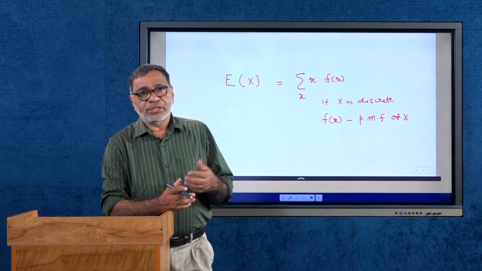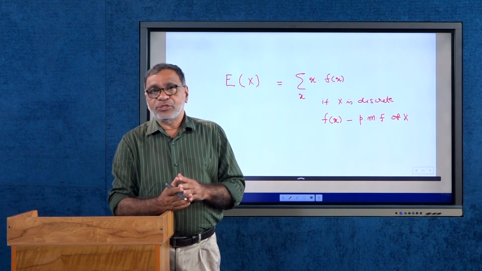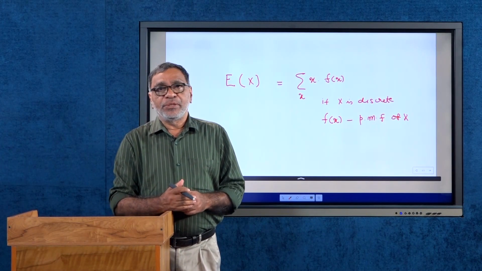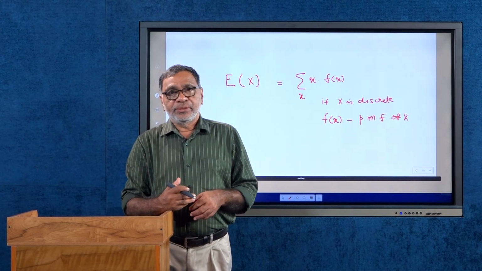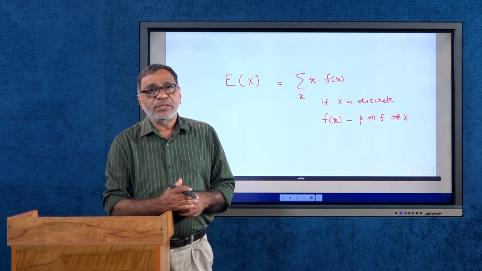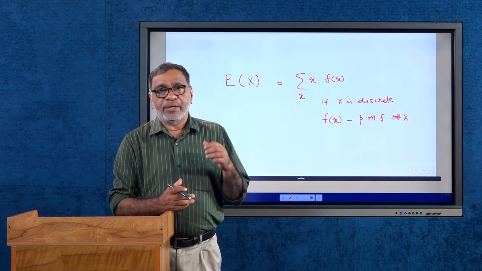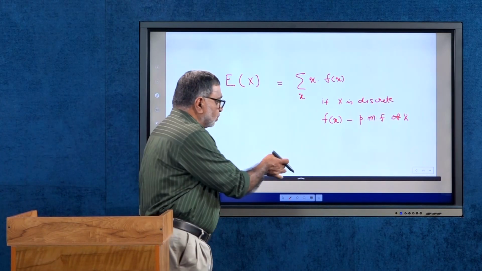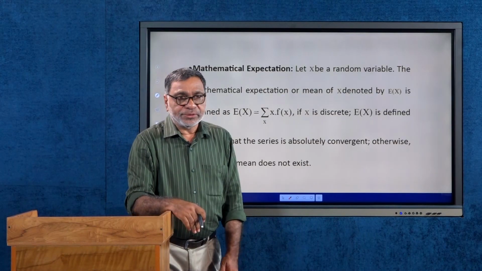If x is a discrete random variable having a finite number of values, expectation of x always exists. But if x is a discrete random variable with an infinite countable number of values, this is an infinite series, and that exists provided it is absolutely convergent. So, this is the way we are defining the expectation of x.